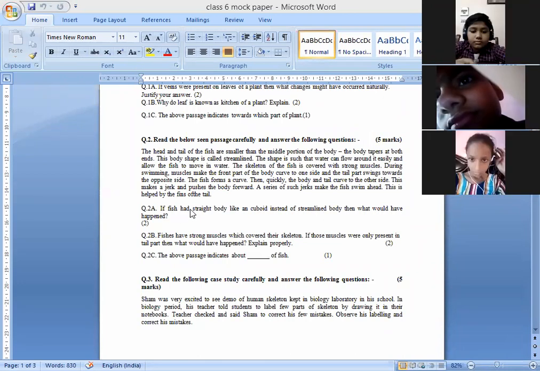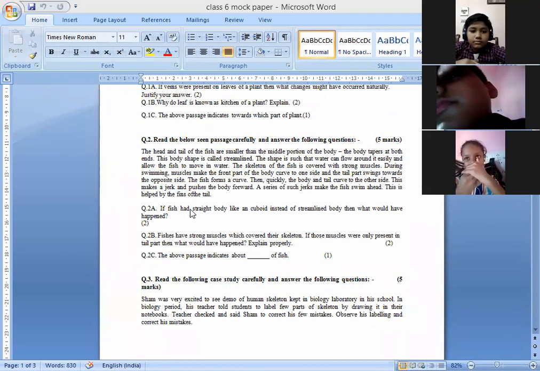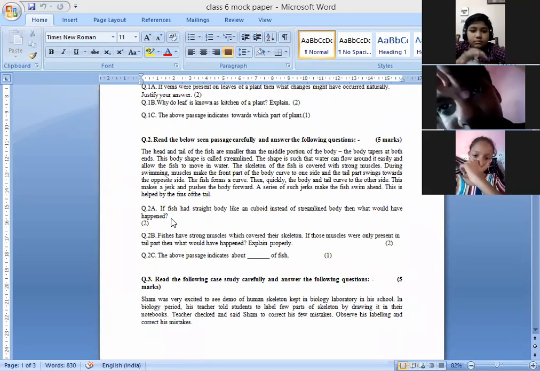If the fish has a straight body instead of a streamline, it cannot swim in the water. Yes, because of the friction in the water, it cannot swim. It will not be able to swim.